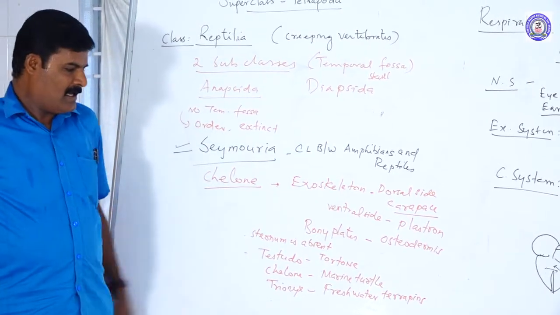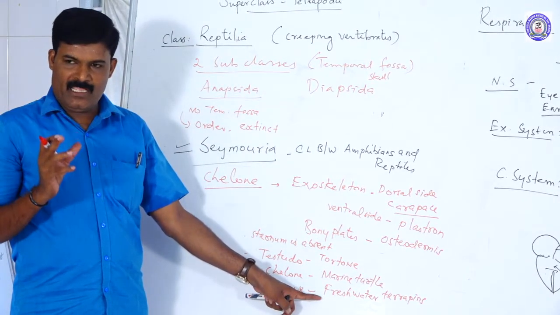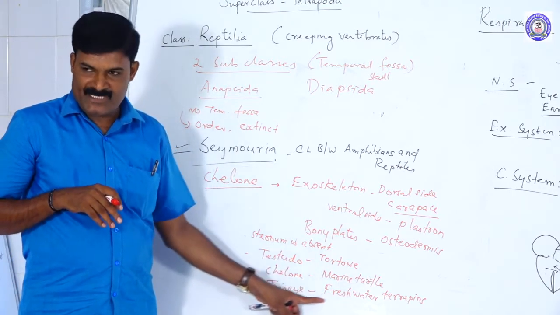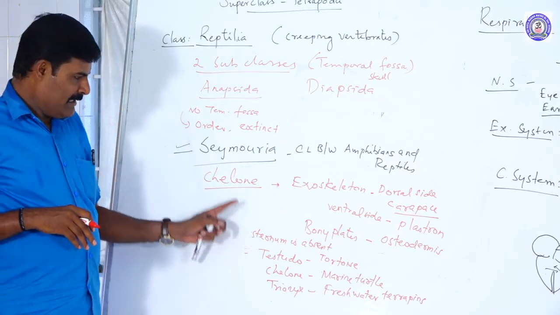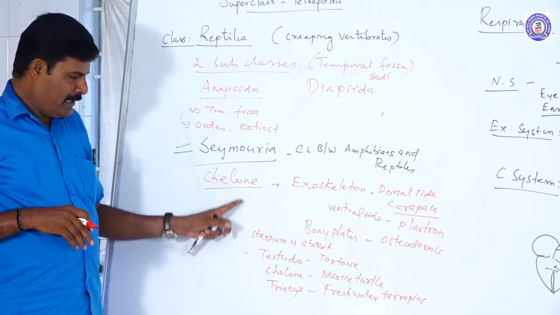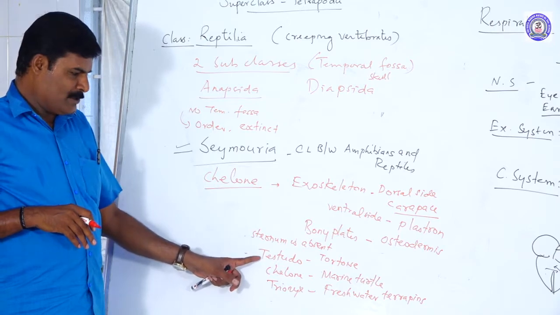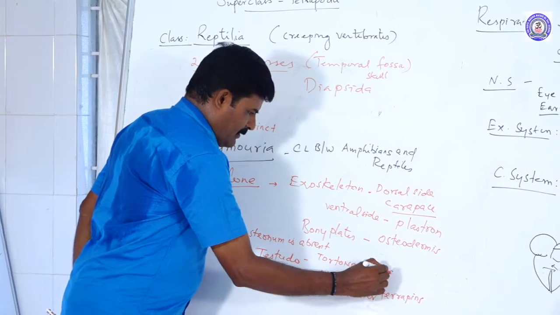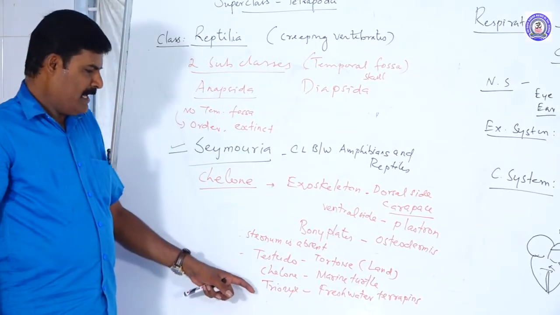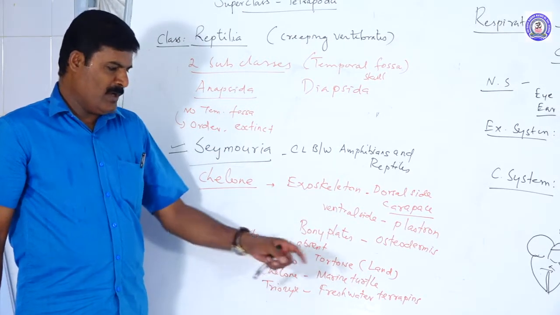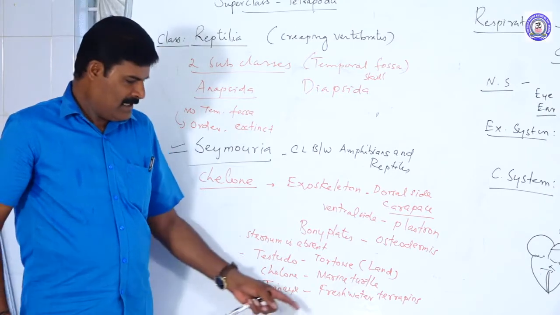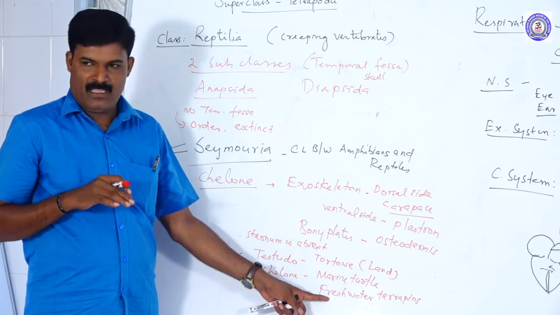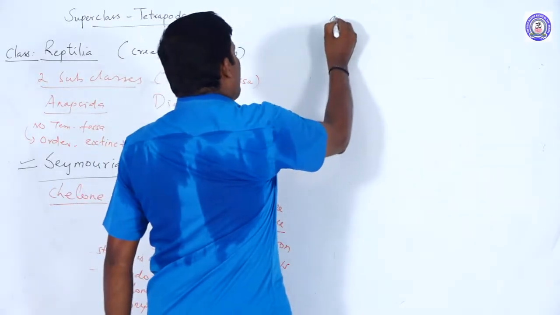Terrapins, the soft-shelled tortoise, are commonly present in Indian rivers. These are freshwater. Note it. In Chelonia, this is the order. It includes three animals. Testudo means the land tortoise. Chelone means the marine turtle, and Trionyx is the freshwater terrapin, the soft-shelled animals.